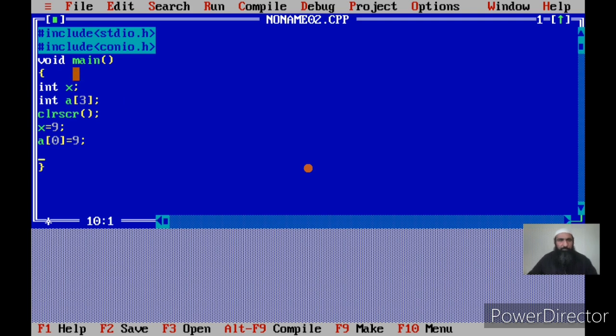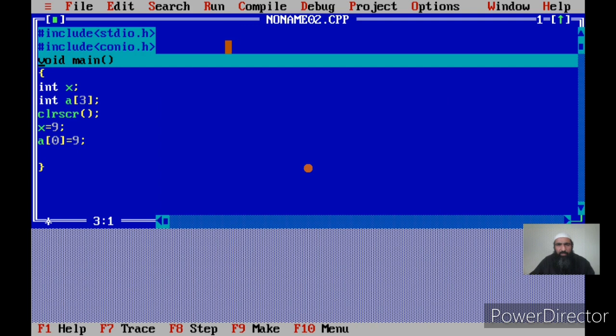Now, once I go in step mode, I compiled my program and I am at the first step, that is my main, because I told you program execution always begins at the main. Main is a function. Main is the name of a function. Void is the return type. Then we have got 2 short braces of the main. Then we have got 2 curly braces of the main. So within the curly braces, whatever I have written will be called the body of a main. These are the concepts that I am repeating so that you remember them, and I'll be using them in the future classes.